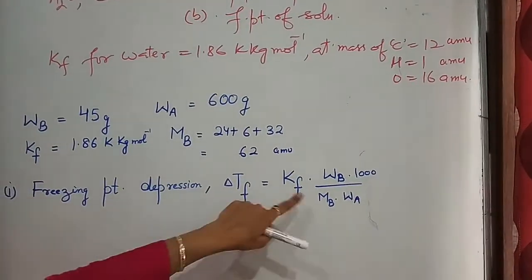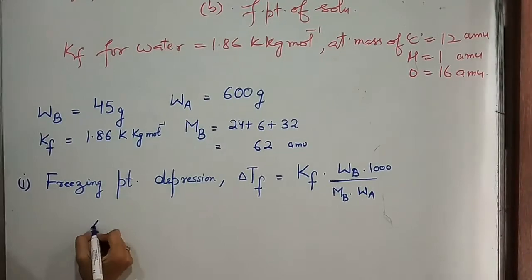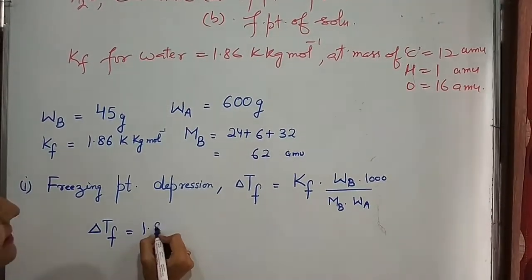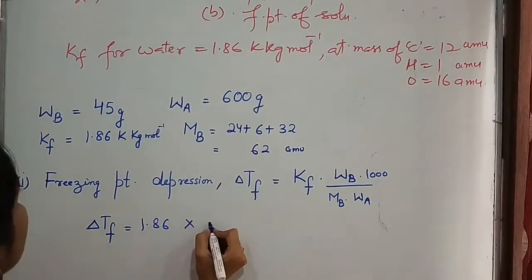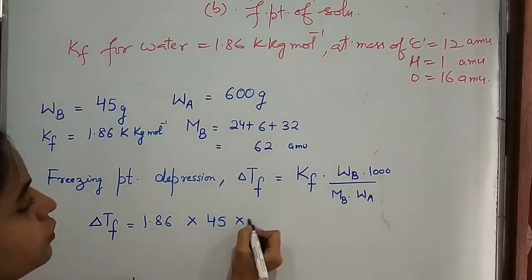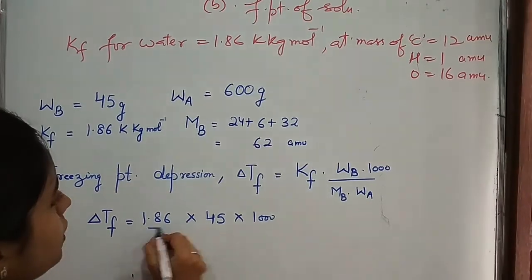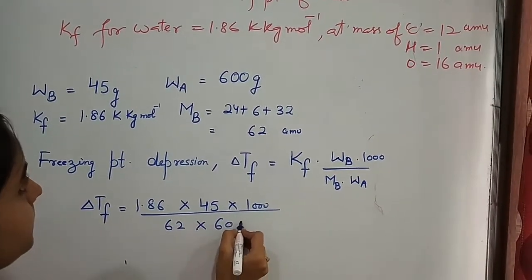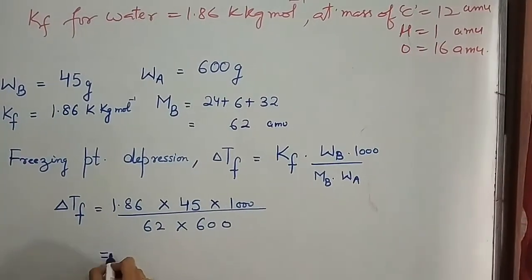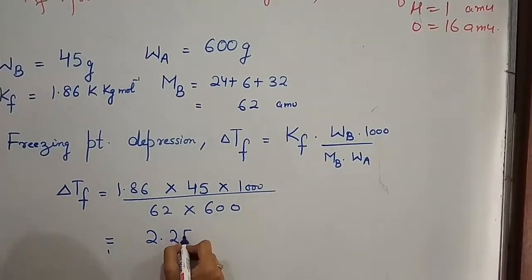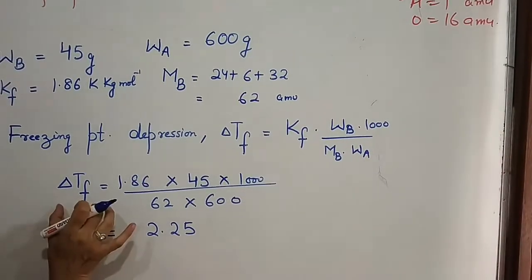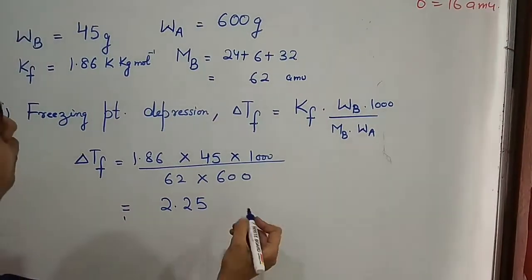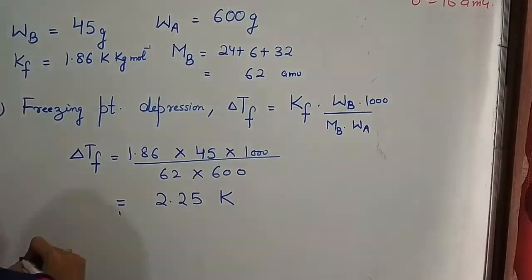So you substitute all the values here. Delta Tf is equal to, Kf is 1.86 into 45 into 1000 upon 62 into 600. When you solve it, it comes out to be 2.25. Because this is temperature, elevation in boiling point, depression in freezing point, so its unit is Kelvin.